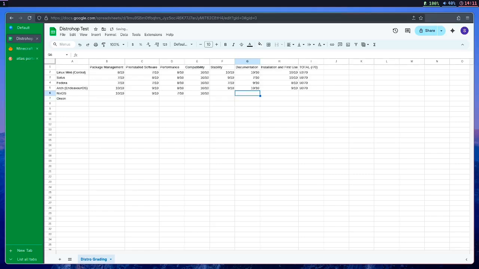Combat 10 out of 10, stability we can't rate, and documentation 10 out of 10. Installation and first use, say 9 out of 10. And also next week's is Orion, and then that will be the end of the challenge actually.